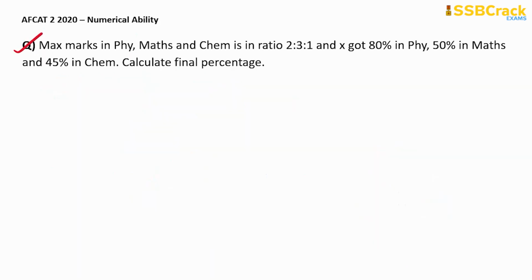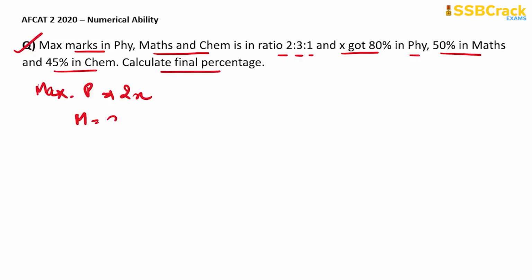Now coming on to the next question. The next question states that the maximum marks in physics, maths and chemistry are in the ratio 2:3:1, and X got 80% in physics, 50% in maths and 45% in chemistry. So calculate his final percentage. Now firstly we can let the maximum marks of physics be 2x, maths be 3x and chemistry be x.